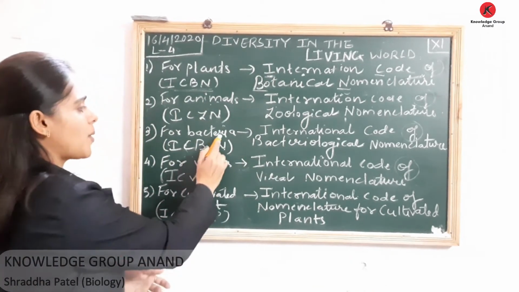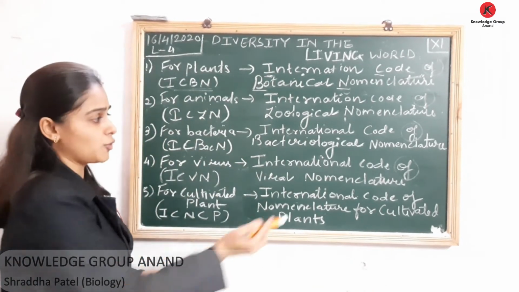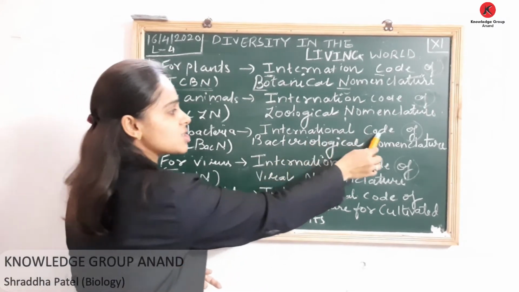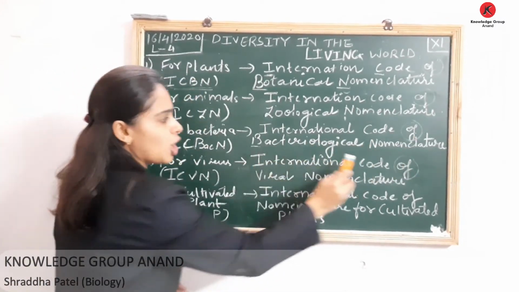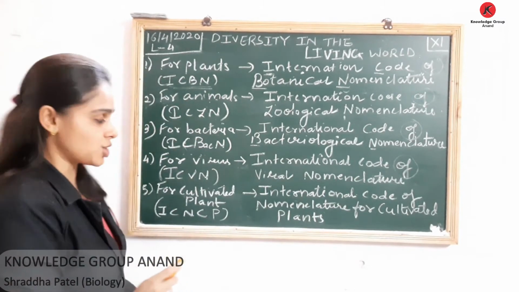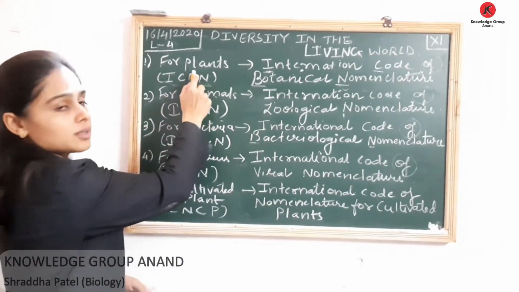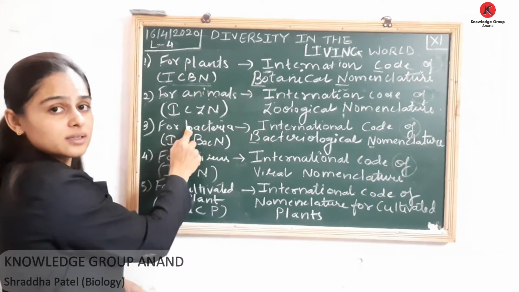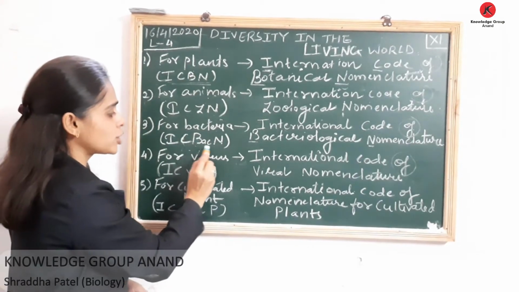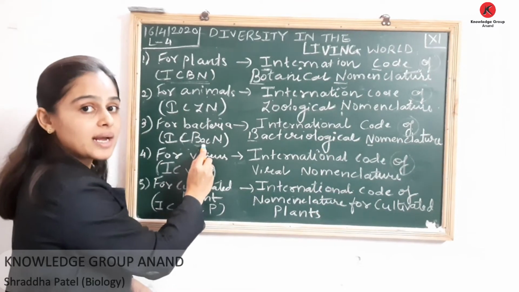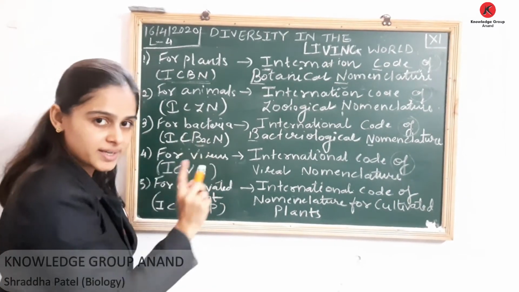Now if you are talking about bacteria, now you can make it on your own. That is International Code of Bacteriological Nomenclature. To avoid confusion between plants and bacteria, here we are going to write BAC. It stands for bacteria.